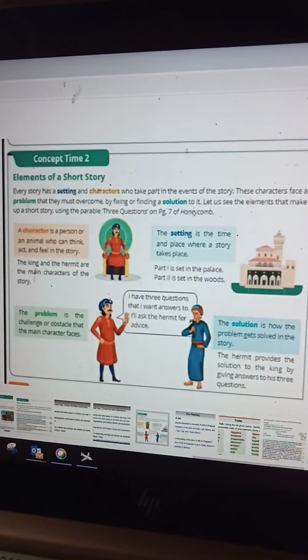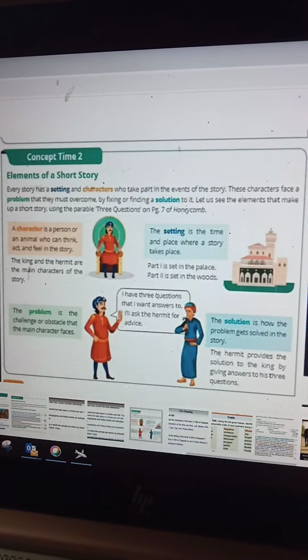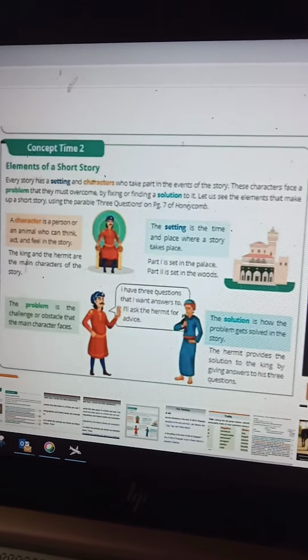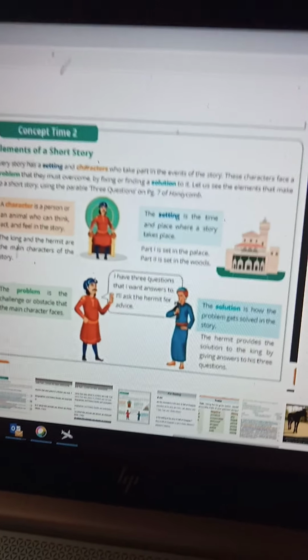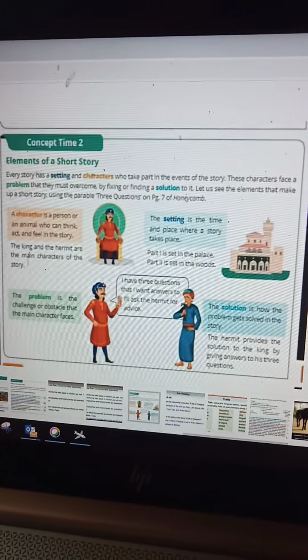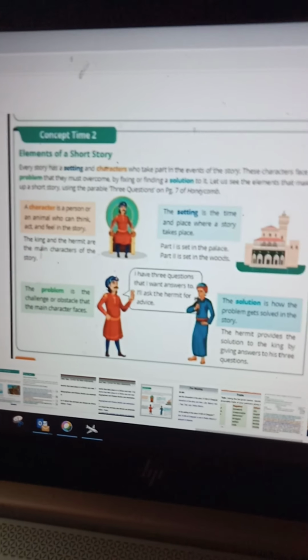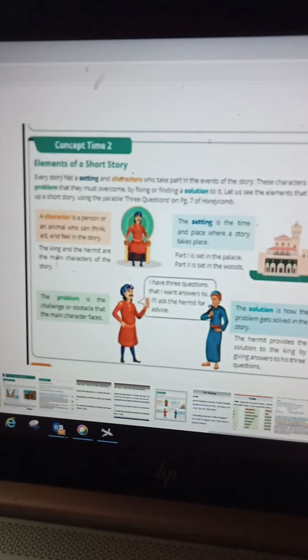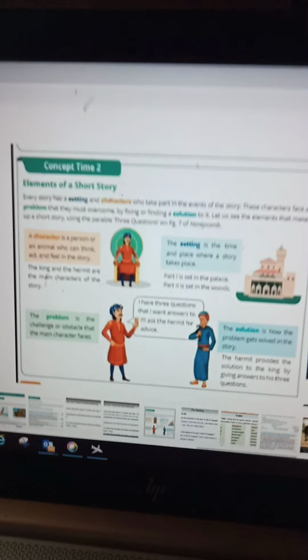All the four elements you should remember: these characters face a problem and must overcome it by finding a solution. The setting and characters are the first thing, and after that what will come? Problem and solution. Let us see the elements that make up the story, and then you have to write all those things and complete the story.